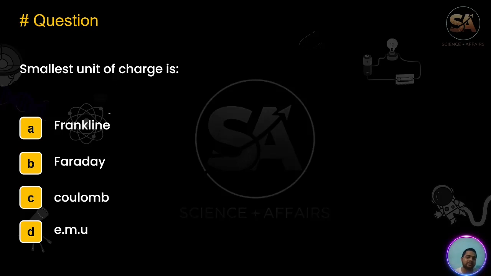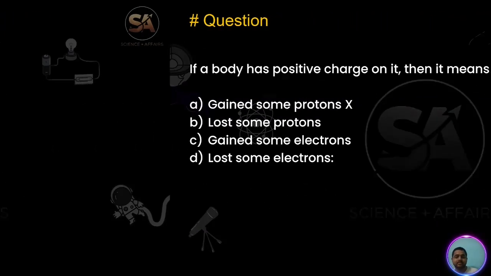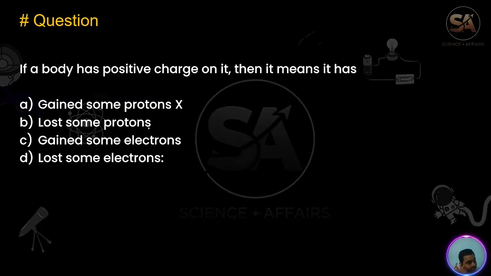Smallest unit of charge, tell me, A, B, C, D. So the right answer is Franklin. Very good. Next, if a body has positive charge on it, then it means it has gained some protons? No, we cannot gain any proton. Lost some protons? We cannot lose any proton. Gain some electrons: if it is a negatively charged particle, then it gained electrons. If it is positive, it lost electrons. So D is the correct answer.